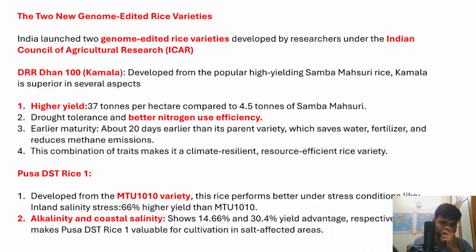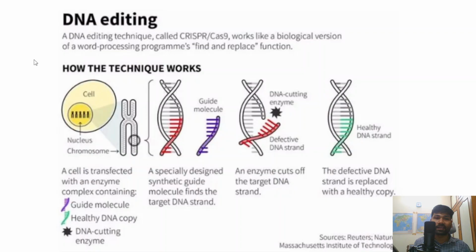the farmers. And this makes Pusa DST Rice 1 valuable for cultivation even in salt affected areas. So we can also say that this particular rice variety can bring uncultivable lands under cultivation as well. So these are the advantages of these two rice varieties which are produced through the genome editing technique.